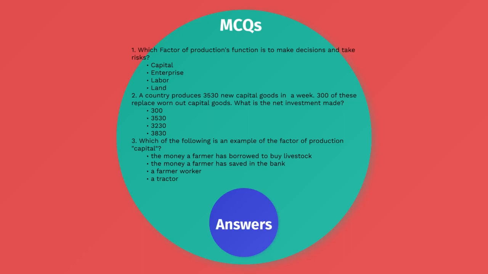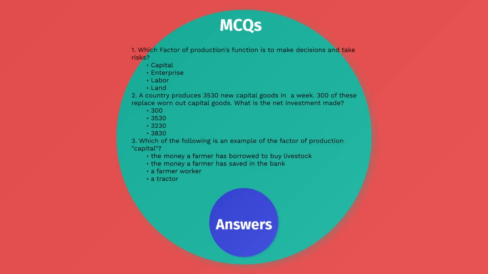They are talking about money borrowed, so we won't really include borrowing in production. Money a farmer has saved in the bank: the money the farmer has saved can be earned from somewhere else too, or they might have it already at home. So it is not used in production, and we will not include that either.